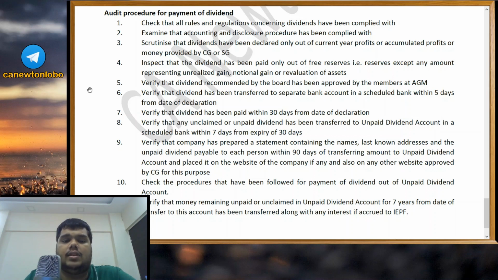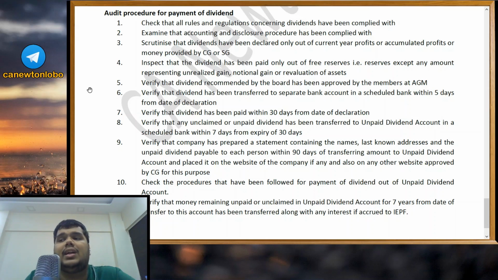Verify the dividend has been paid within 30 days. If not paid within 30 days, within 7 days, transfer to unpaid account. Within 90 days, again, you have to also publish the names on the website or on any website which is approved by the CG for this purpose. Check the procedures that have been followed for payment of dividend out of unpaid dividend account.